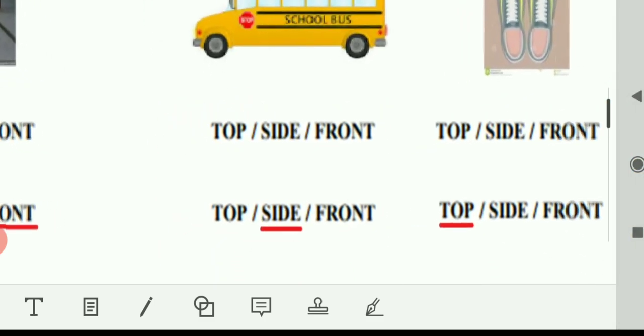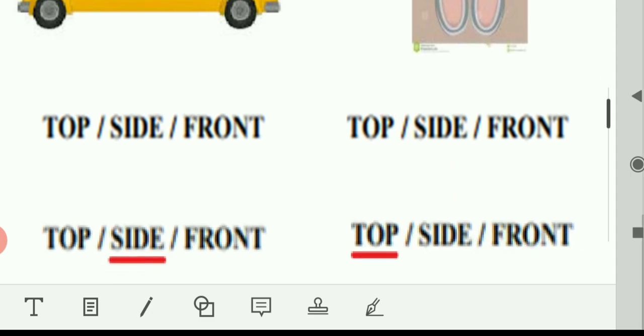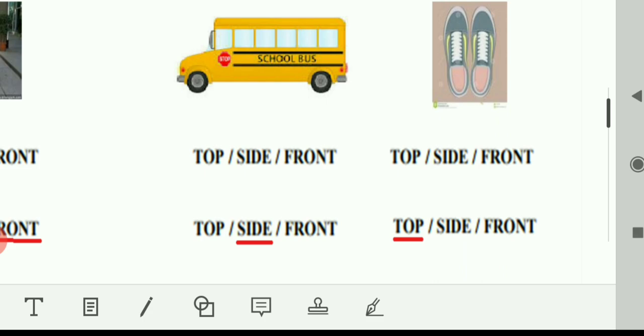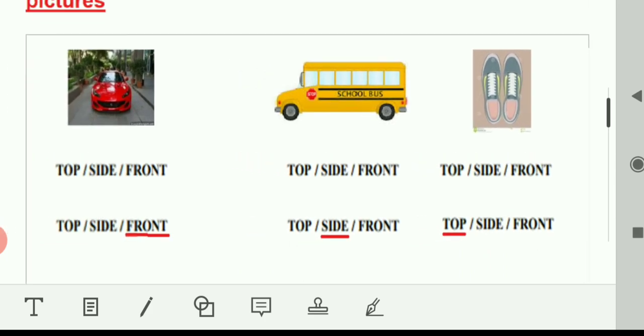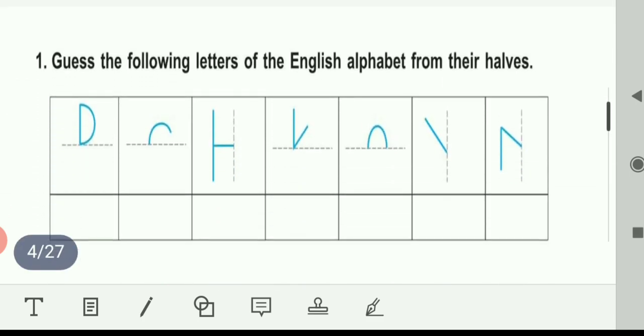Okay. Next, are you able to look at these shoes? Which view are you looking at? Top, side, or front? See, this is the top view. When you look at the shoes from the top, you will see that this is the actual picture. So now you know about the top view, side view, and front view of the same object. And these all views are different. Let's start the revision portion.